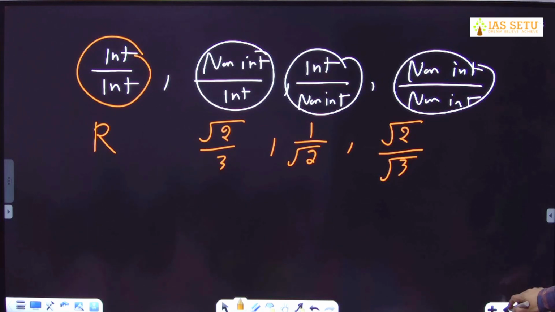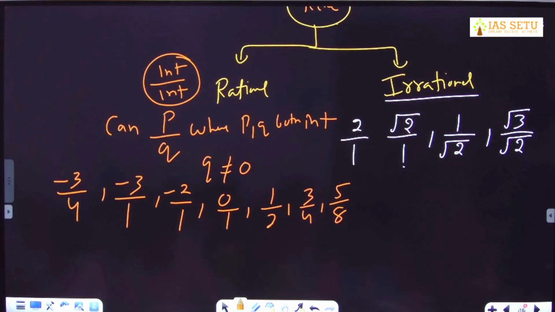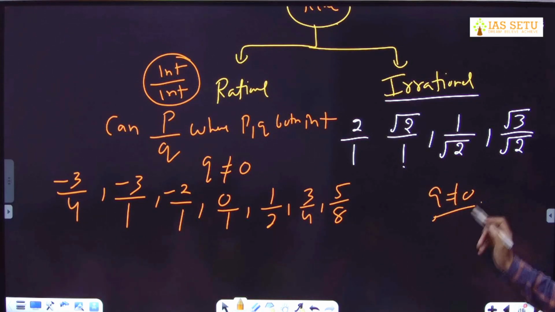So I will dictate what is the definition of irrational number. So here also condition is your denominator can't be 0. You write about irrational number.